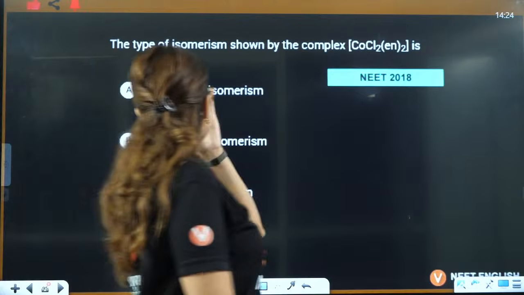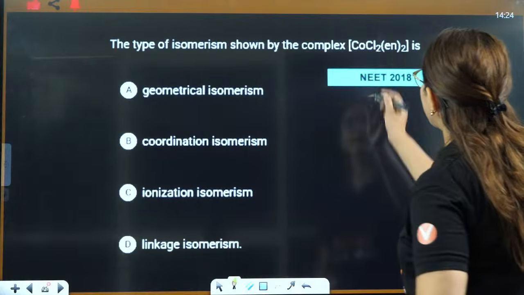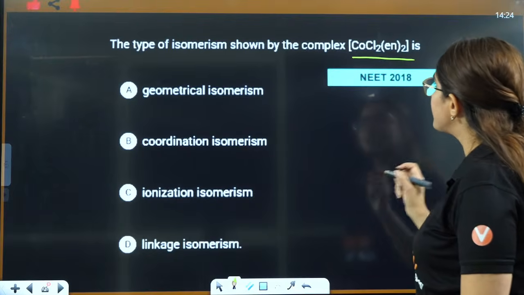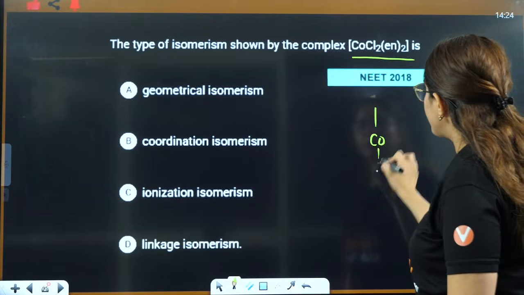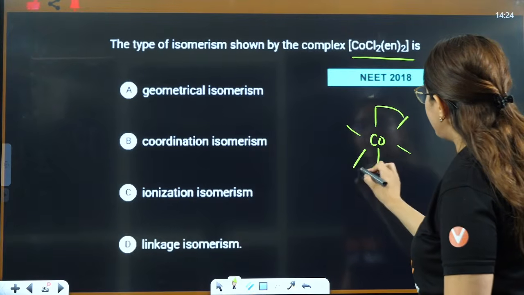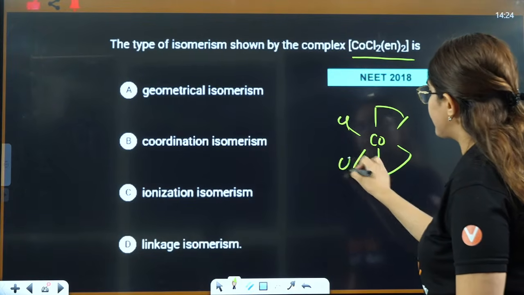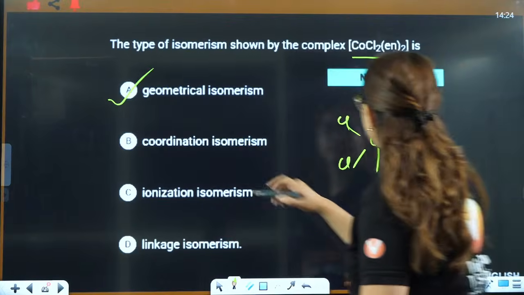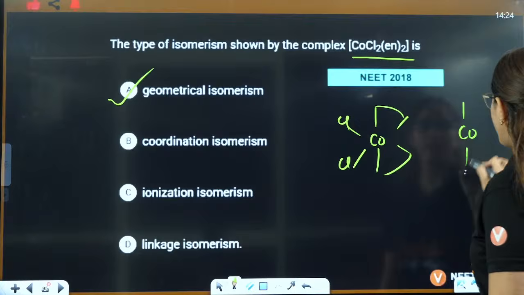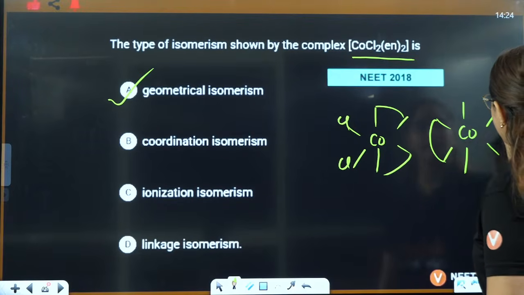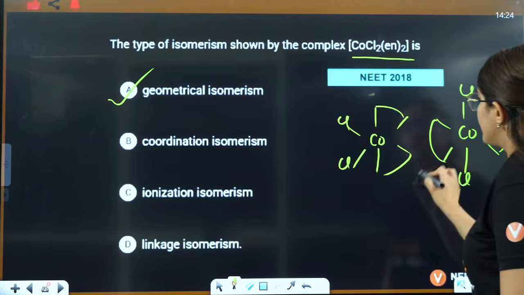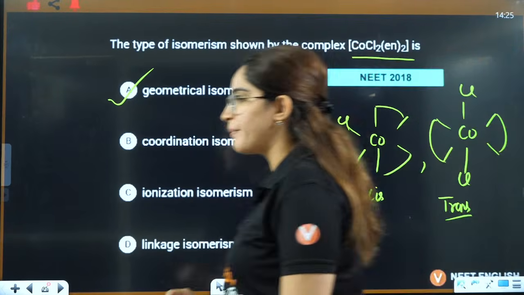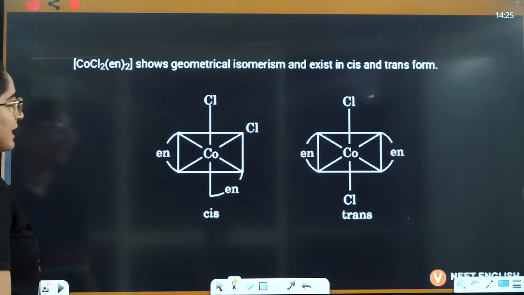Now if you see this here, the type of isomerism shown by this complex. This shows which type of isomerism. We can see cobalt, 1, 2, 3, 4, 5, 6, En, this is Cl. So this shows you geometrical isomer, and it can also form 1, 2, 3, 4, 5, 6, En, Cl, Cl. This is cis and this is trans. So it shows you geometrical isomer, right?